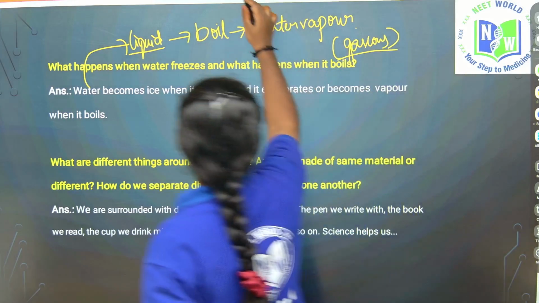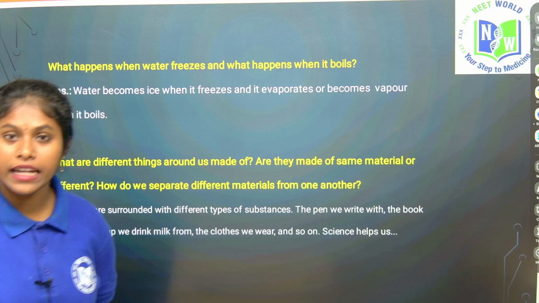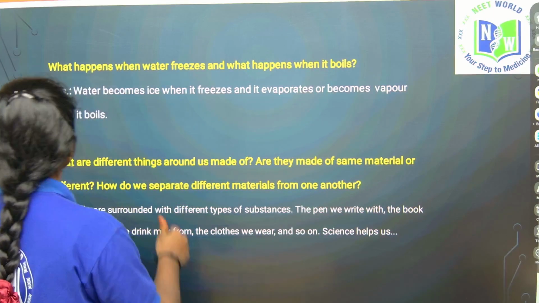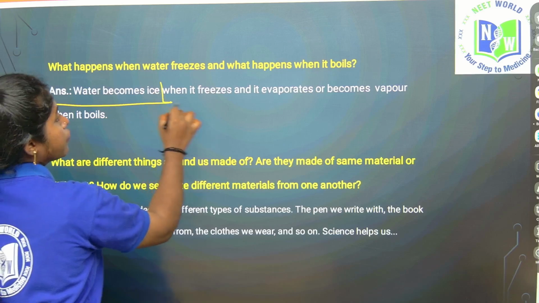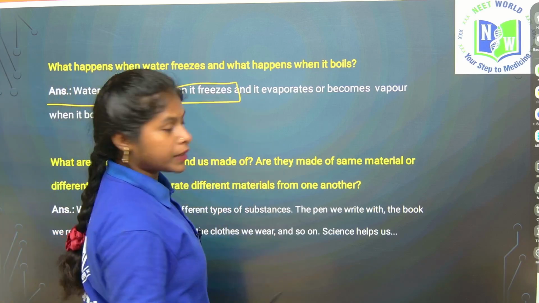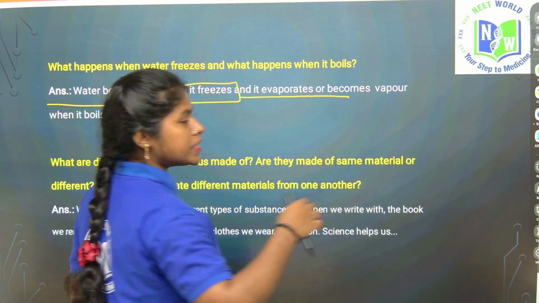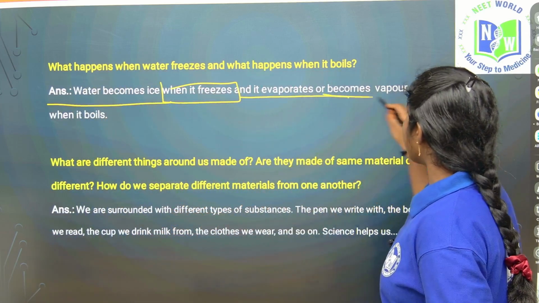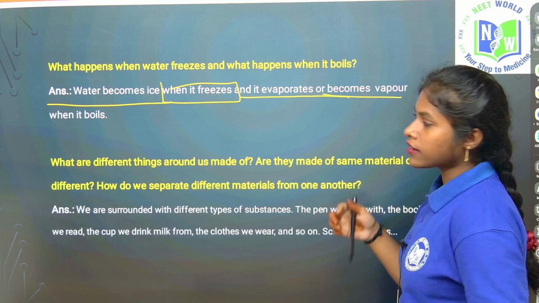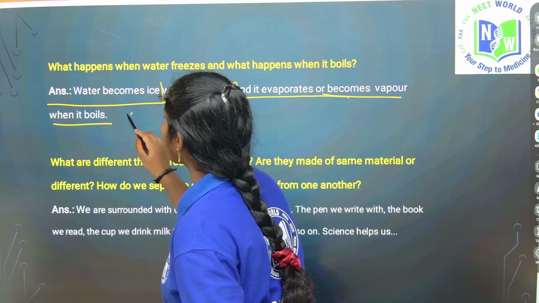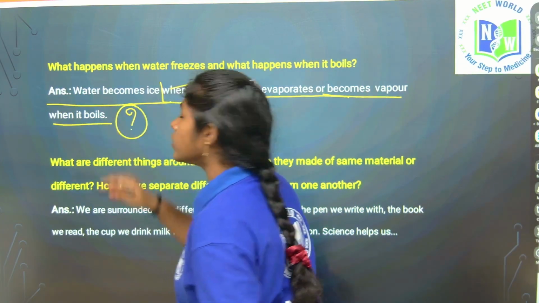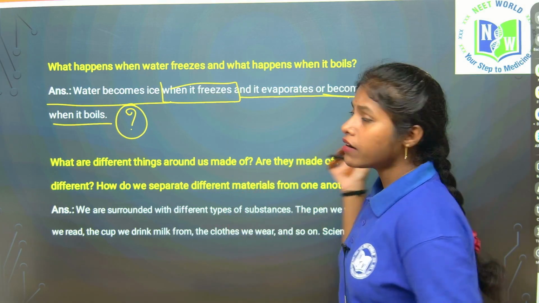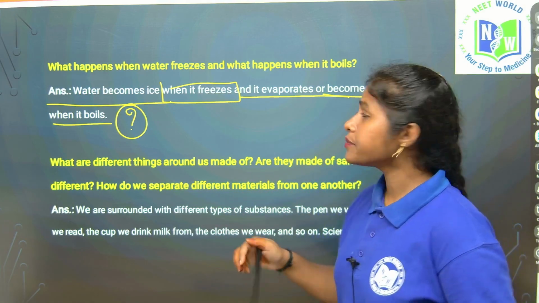This is what happens when you increase the temperature or keep the water in a decreasing temperature condition. Now see here, water becomes ice when it freezes, when you keep it in the refrigerator. It evaporates, which means it escapes to the environment in the form of water vapor, when it boils. Got it? So why does it turn into ice and why does it turn into the gaseous form of vapor? By the temperature. Got it?